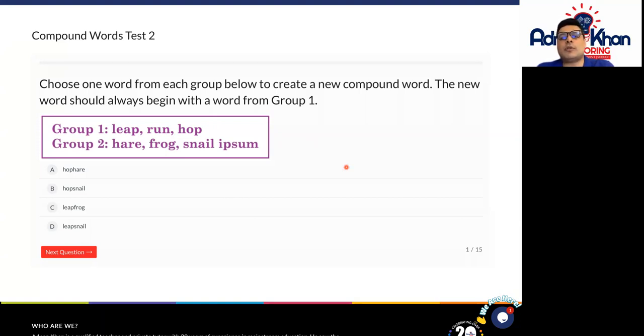And most importantly, you've got the options there on the left-hand side, A, B, C, and D, which will help you decide which option is correct. So let's go with hop hair. Hop hair. Is that a word? Not quite.